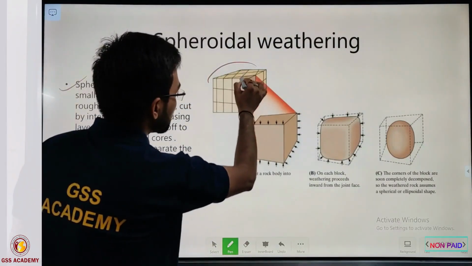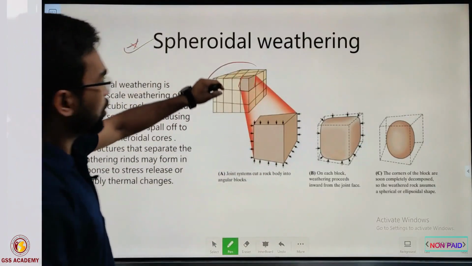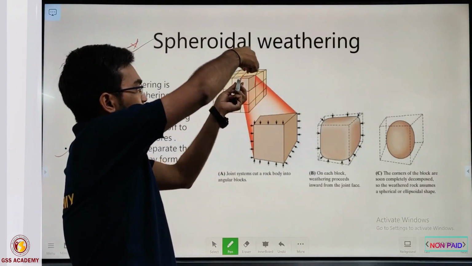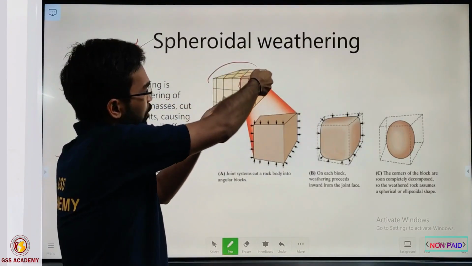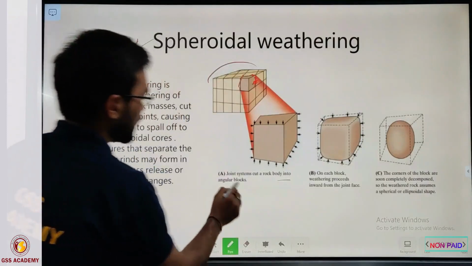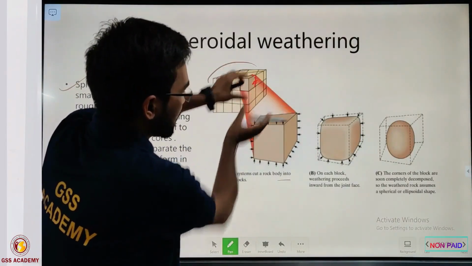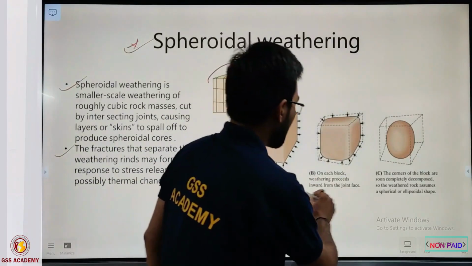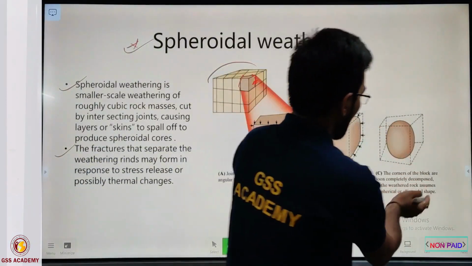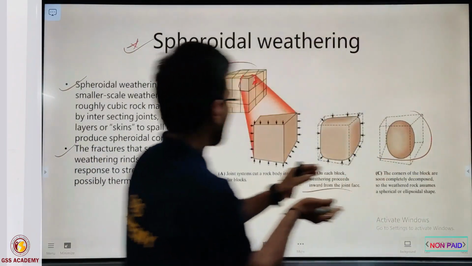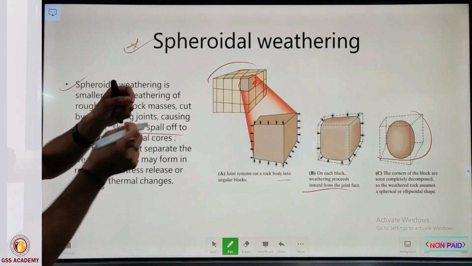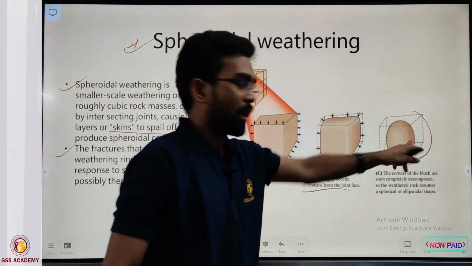So the mechanism is, suppose in spheroidal weathering, on a smaller scale, this jointed place is the corner, and at the corner, if a joint is present, then there are forces acting inward from each of the faces, from here and from here. After a longer time, the jointed rock body creates angularity in those joints. On each block, weathering proceeds inward from the joint faces, and the corners become more or less rounded after some time. If those skins spall off from their original places, then we call it spheroidal weathering.